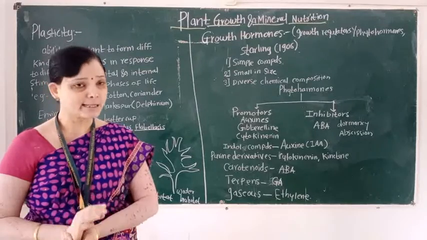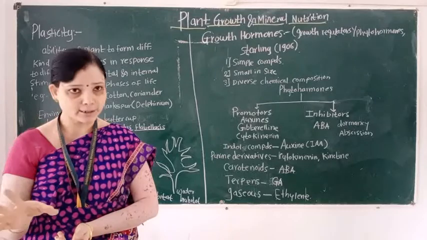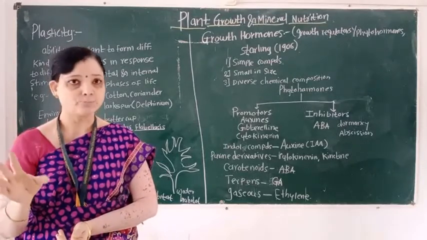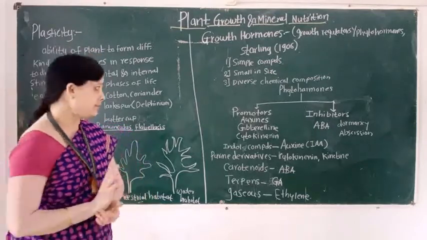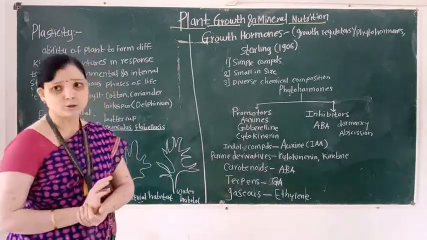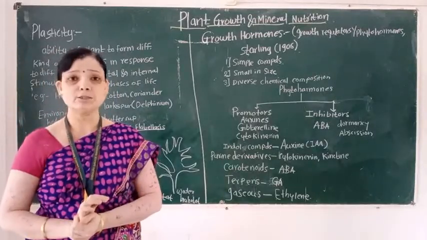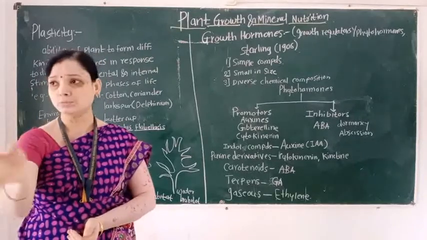These substances are known as plant growth regulators, plant growth substances or phytohormones. The Starling scientist first discovered these plant growth hormones.